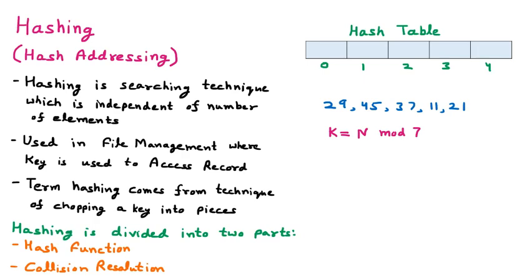First we take the number 29. To find the key we compute 29 mod 7. Dividing 29 by 7, the remainder is 1. That means 29 will be placed at index 1.